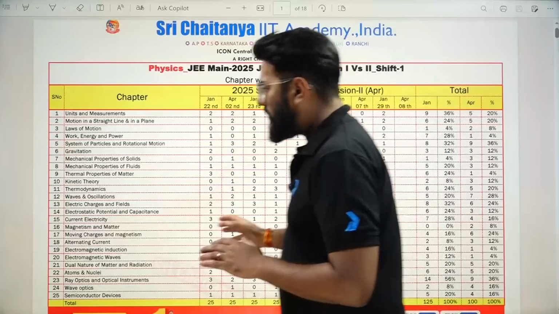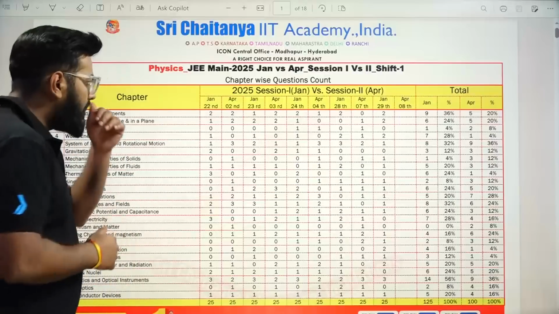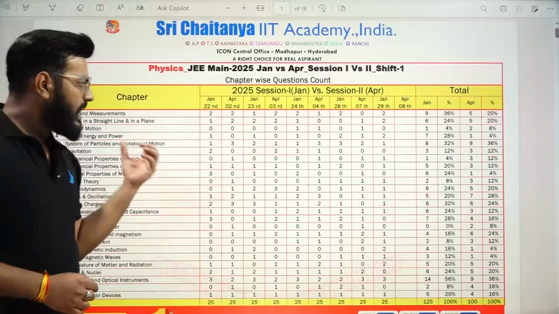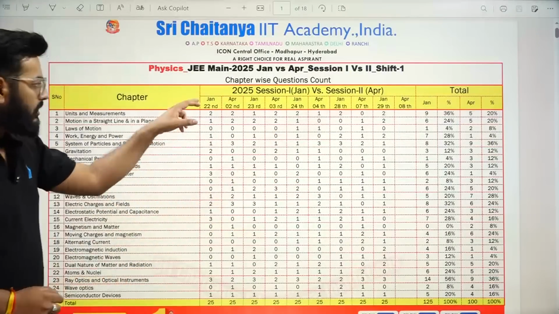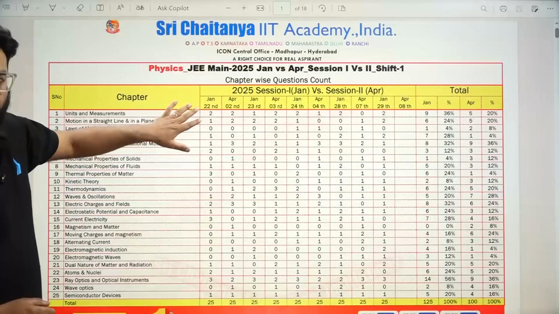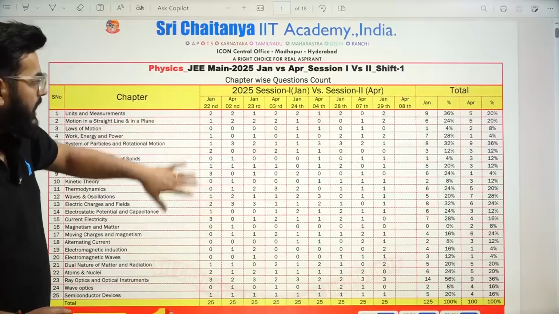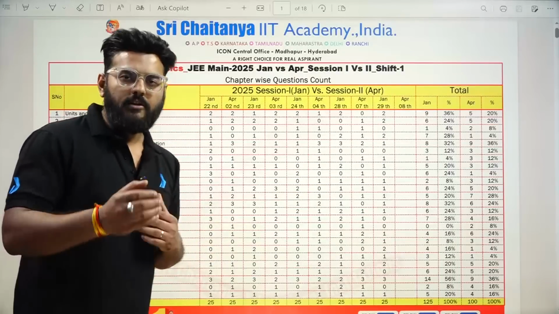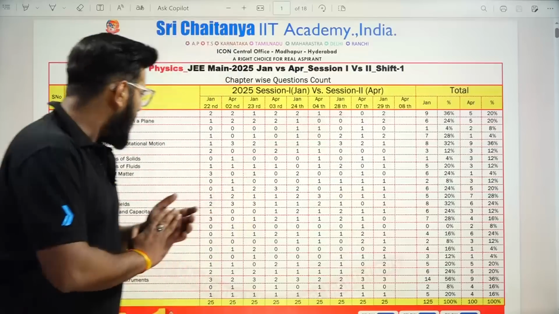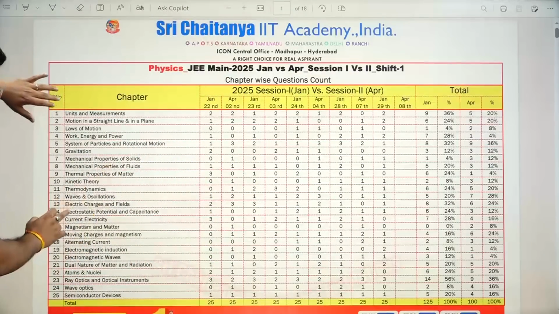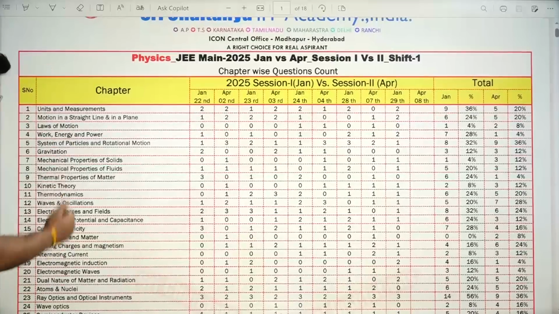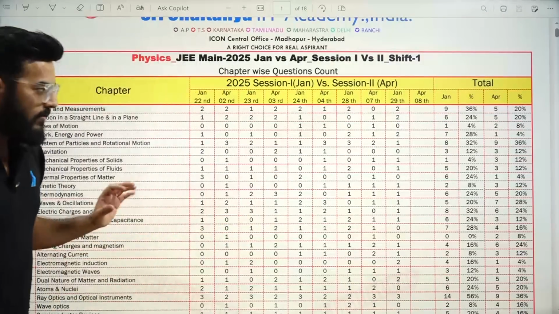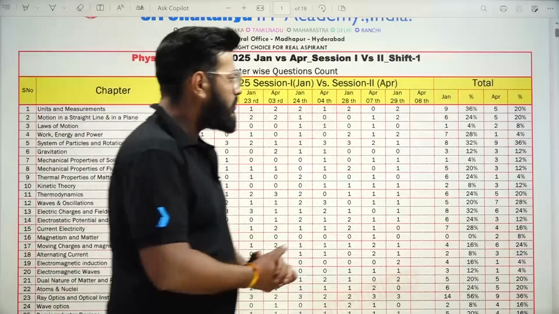What we have over here in the first sheet is the comparison between the shift 1 of January and April. So here you will see the first shift of the day 1 of January attempt, and for the April attempt, this is the data about the first shift and for the day 1. And what you can see are the number of questions which are asked based on the chapter. So this is the segmentation made.